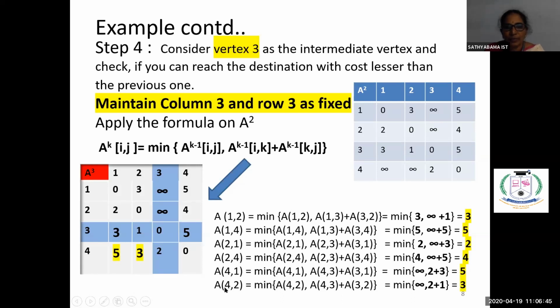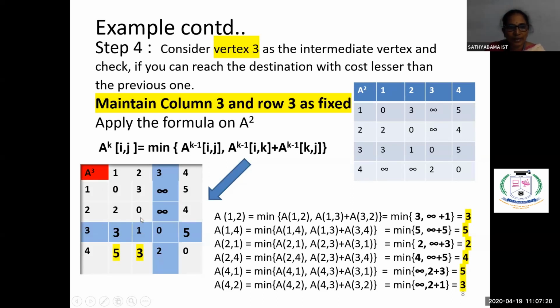Now again we are coming to A of 4 comma 2. Previously we were getting the value infinity. So the minimum of A of 4 comma 2, taking 3 as the intermediate vertex, is 4 comma 3 plus A of 3 comma 2. See here, 4 comma 2 is infinity, or 4 comma 3 is 2 plus 3 comma 2 is 1. If you see this, now we are getting 3 as the minimum value. So we got this value 3 here. Then the last one, A of 4 comma 4, there is no change. It is 0, so we are not including this.